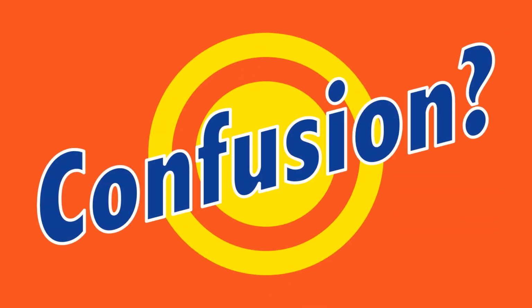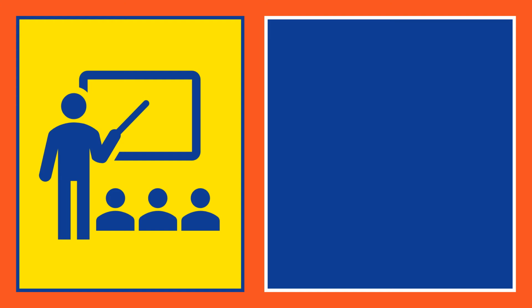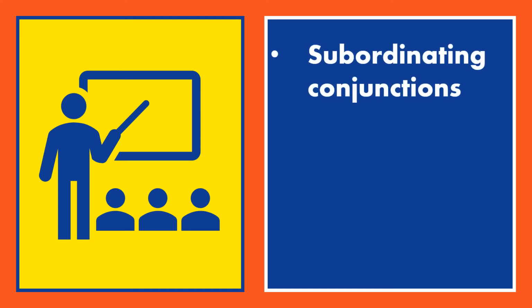So, why is there so much confusion about whether or not we should or should not use the word because at the beginning of a sentence? Well, the primary reason is teachability. If you're instructing somebody about how to use a subordinating conjunction at the beginning of a sentence, you first have to explain what a subordinating conjunction is. And that requires that they understand what a conjunction is and what all the other parts of speech are. And they have to then differentiate that subordinating conjunction from a coordinating conjunction.